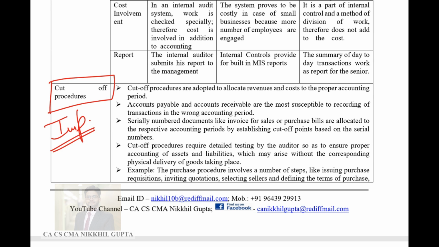Because we cannot afford to prepare the financial statements after the organization ends its business and ends its entire system of working. We cannot afford to wait till eternity to understand the financial position of a company. Hence, the auditors or the accountants cut the entire life of the business into small parts.